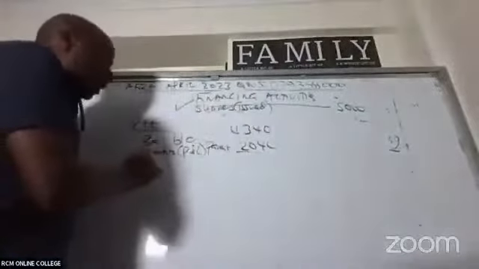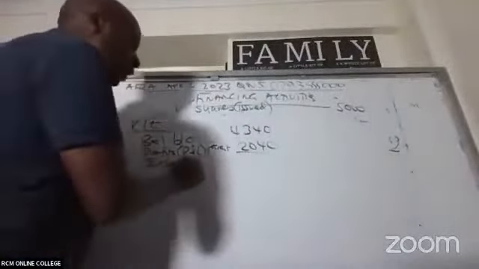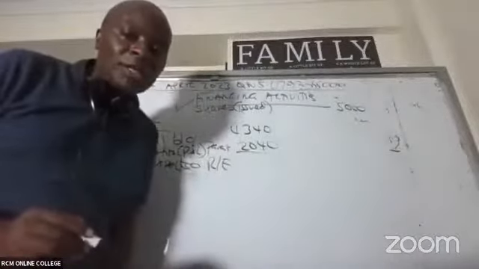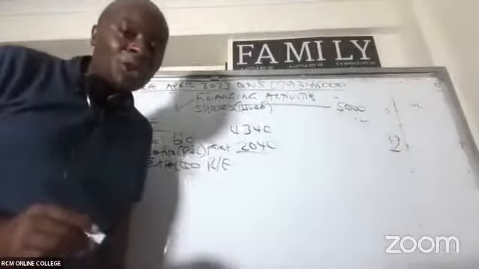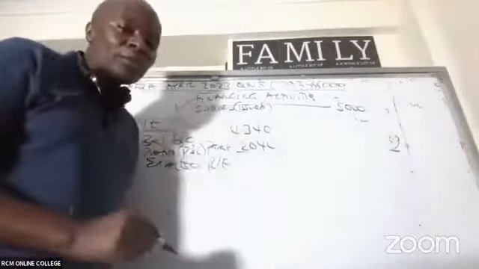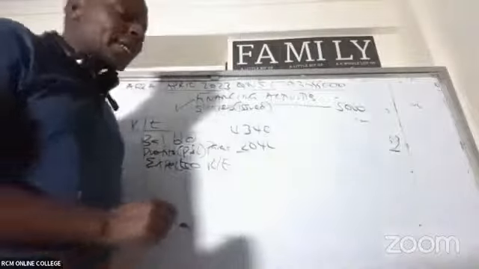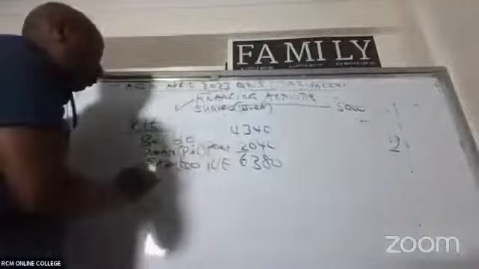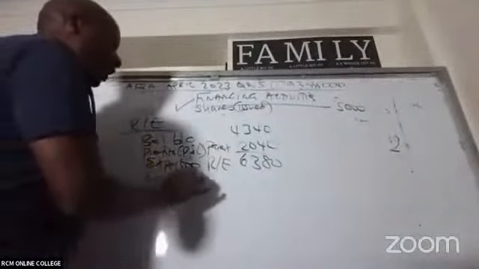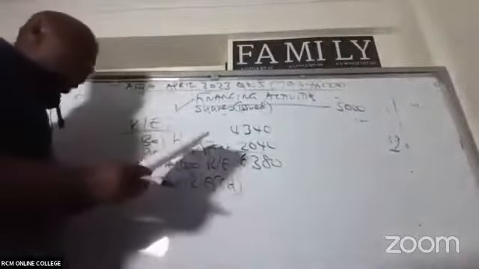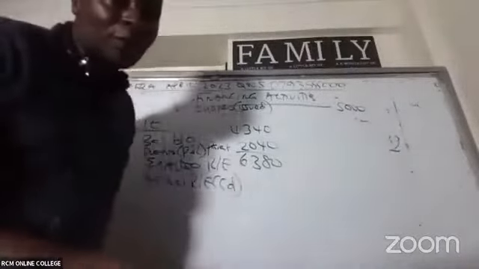So the expected retained earnings is how much? You add the two, we are getting 6380, and then we'll be able to compare this with the actual retained earnings, the one that is being carried down or carried forward. So in this case here, what are you able to see there, ladies and gentlemen?